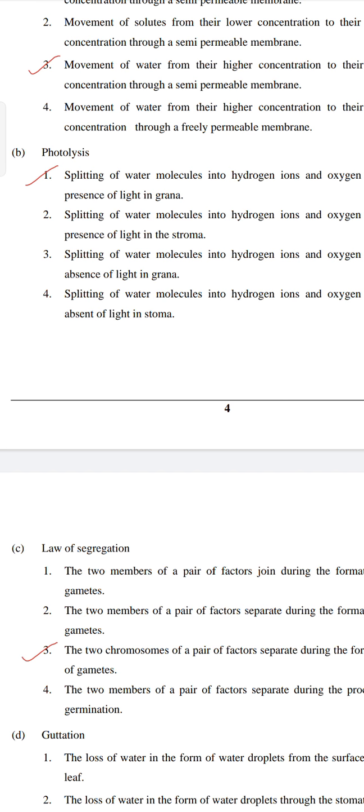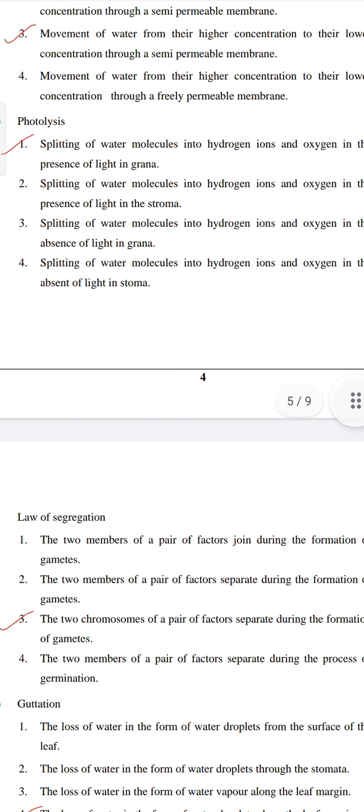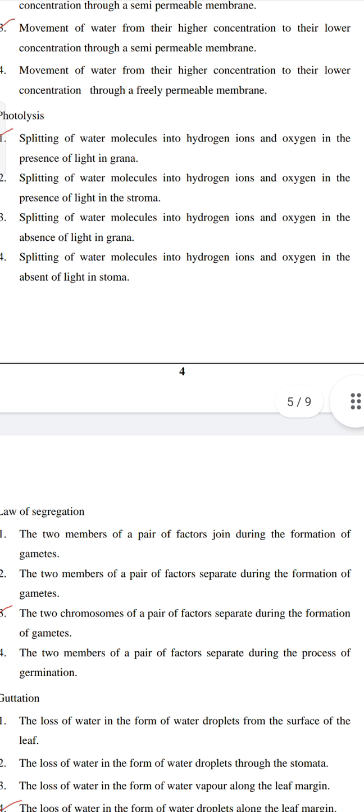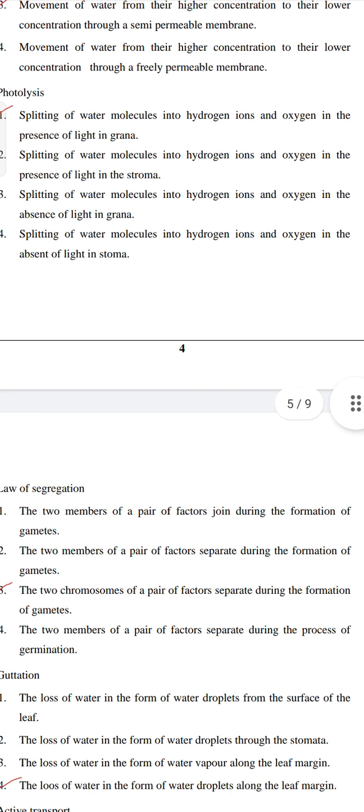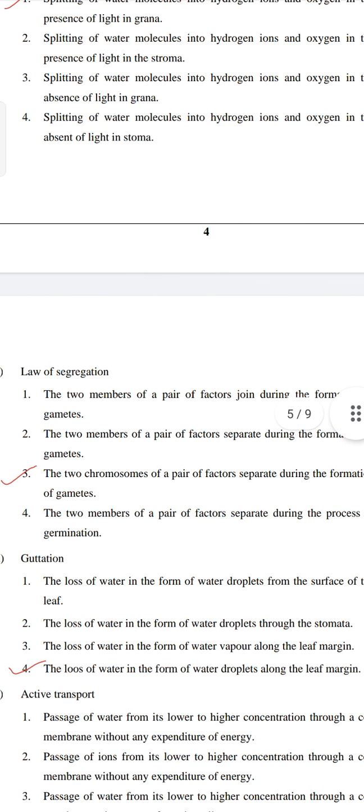C. Law of segregation. The two members of the pair of factors join during the formation of gametes. Wrong. The two members of a pair of factors separate during the formation of gametes. Right. This is the right answer.